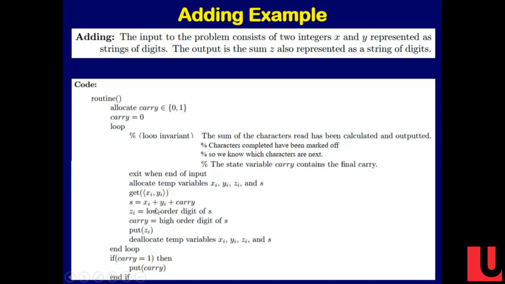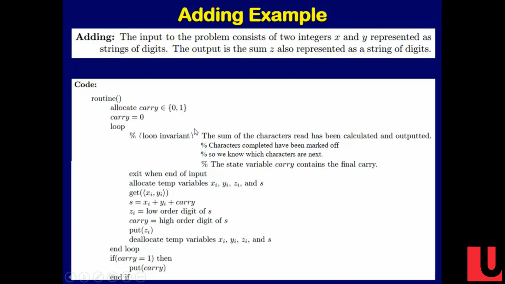If this was 9 plus 9 plus 1, then that adds up to 19. So the carry becomes the 10, becomes a 1, and we write the 9. Does that make sense? And then we deallocate this memory, and we're back up, and we just know the carry. Everybody getting this algorithm?